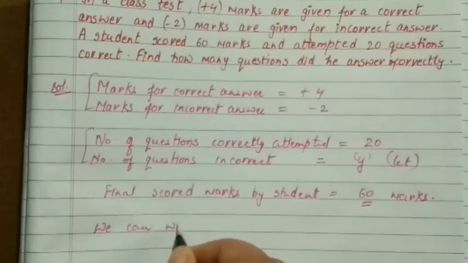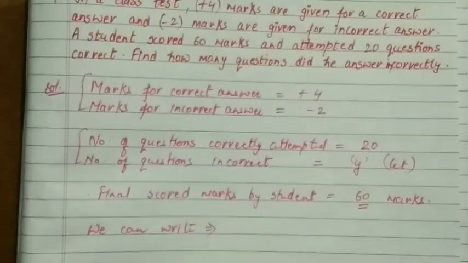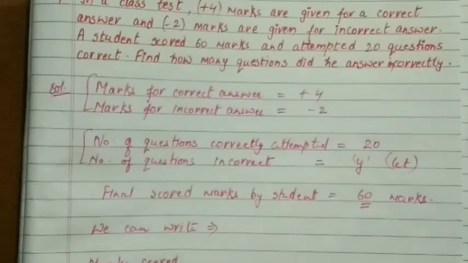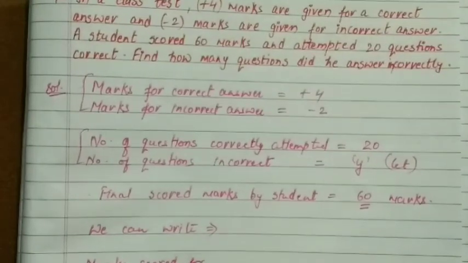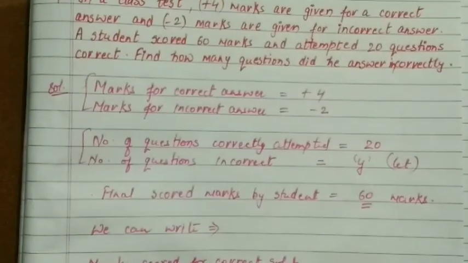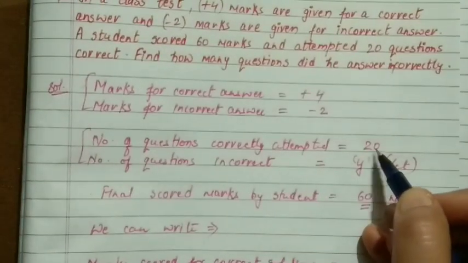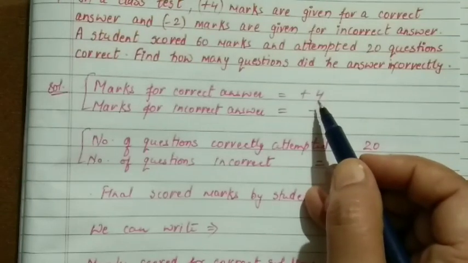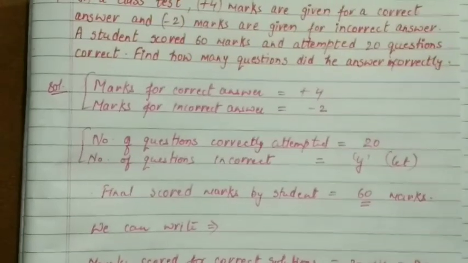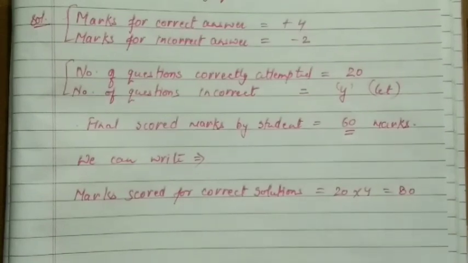We can write: marks scored for correct solutions. There were 20 questions correct, and 4 marks will be given for each correct. That means 20 multiplied by 4, which is 80 marks. So 80 marks will be given for correct solutions.